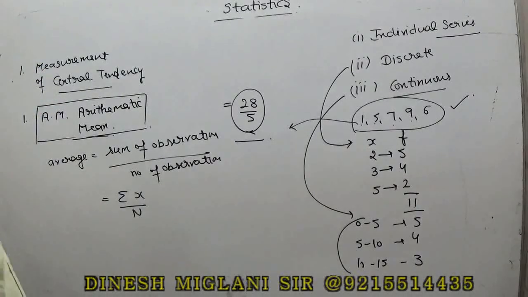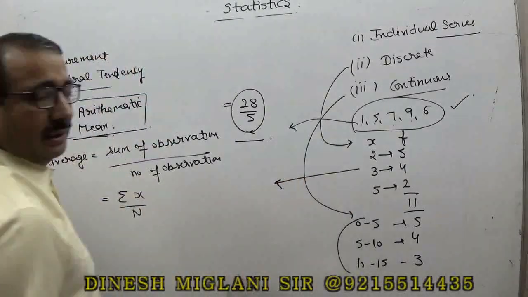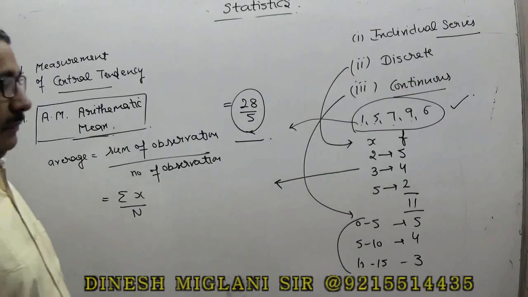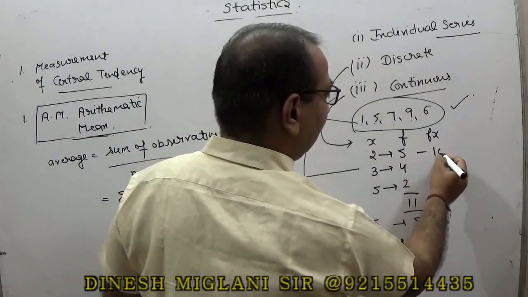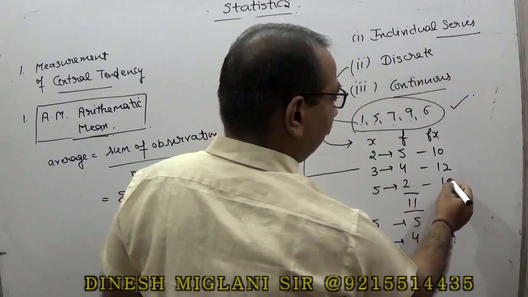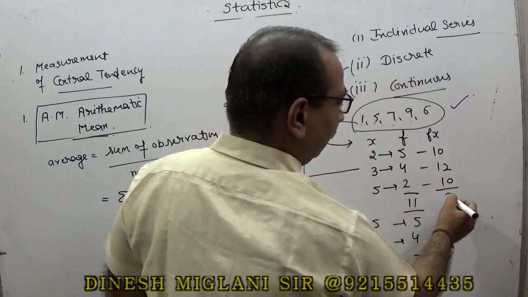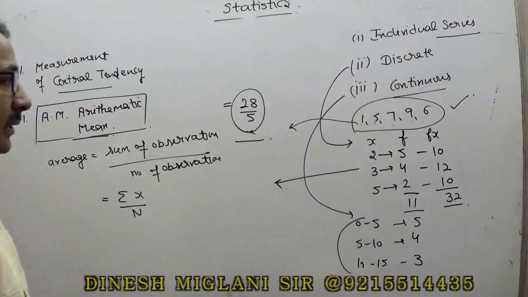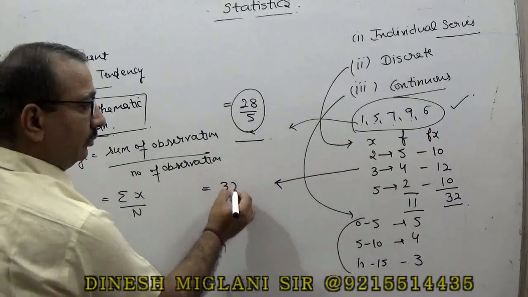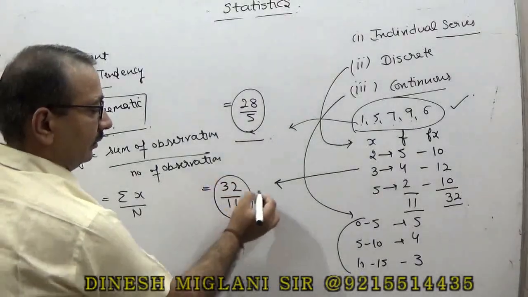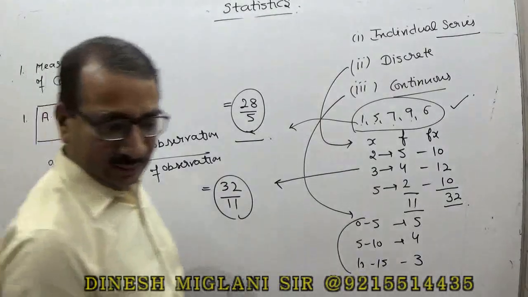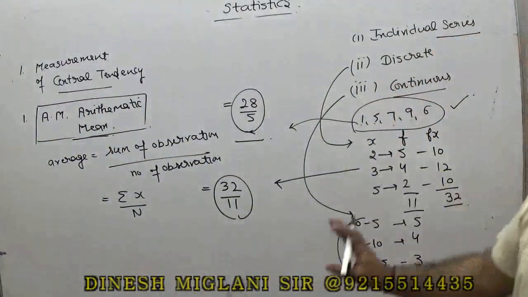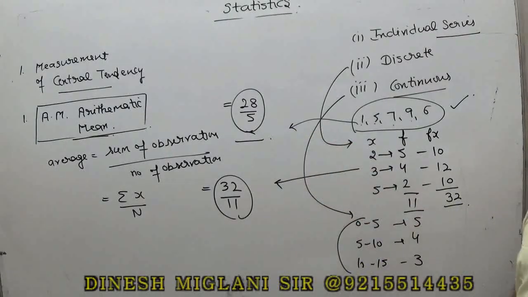Okay. If I have to find the mean in this series, that is the discrete series, what we are supposed to do is multiply fx. Fx means 2 into 5 is 10, 3 into 4 is 12, 5 into 10 is... 20 and 12 is 32. So here my answer is summation of fx, 32, divided by summation of f. The mean is said to be 32 upon 11. So this is basically said to be the arithmetic mean. That term we call mean, or you may call it the arithmetic mean, right?